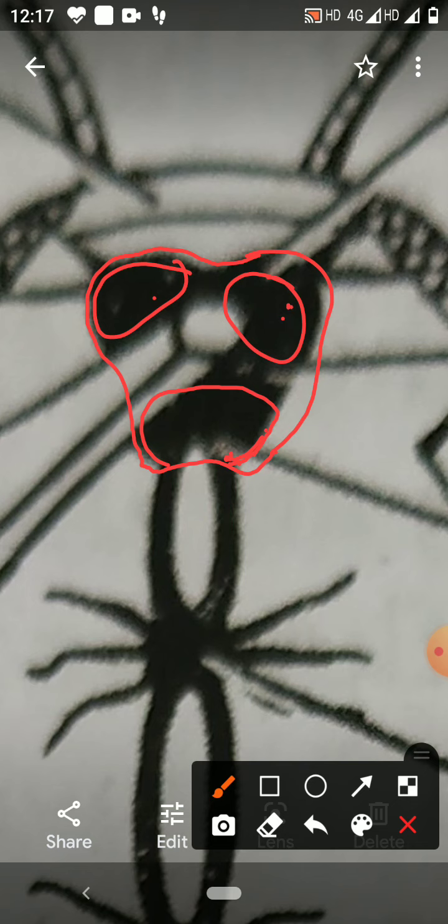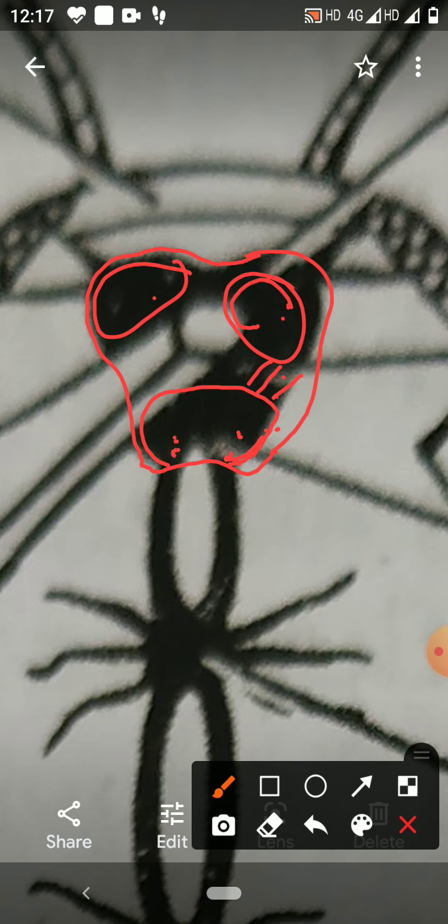Now the supraesophageal ganglion and subesophageal ganglion are both connected. This portion is called the circumesophageal commissure.